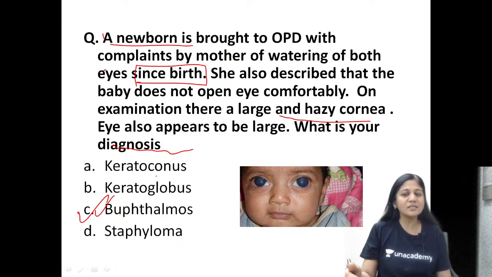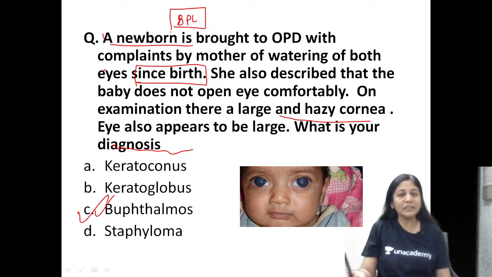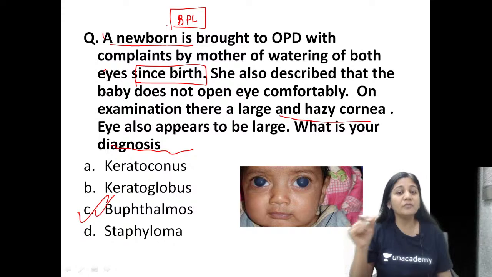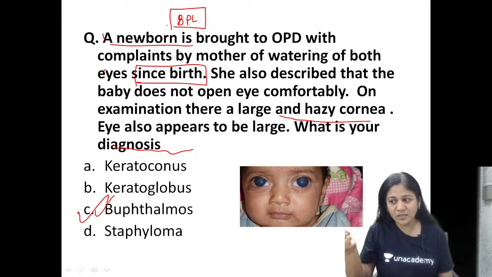Okay, so what is this triad which you see in congenital glaucoma? The triad is BPL, below poverty line. So this is actually fitting into that BPL very nicely. What is B here? Blepharospasm, isn't it? B is blepharospasm. So the mother says that baby closes the eye, baby doesn't open the eye comfortably.